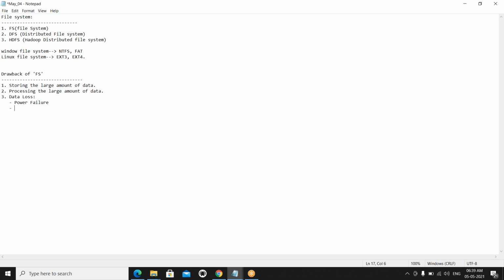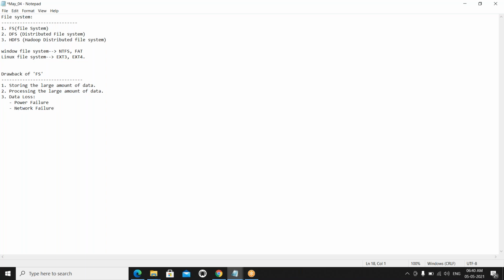And any other way to lose the data? Network failure. What is the network failure? For example, you are sending some information from one location to another. How are you going to send? For example, just check Gmail. It is not possible to share the data, right? Yes or no? If the network has failed, you cannot access Gmail also. So this is also one of the drawbacks in the traditional file system.